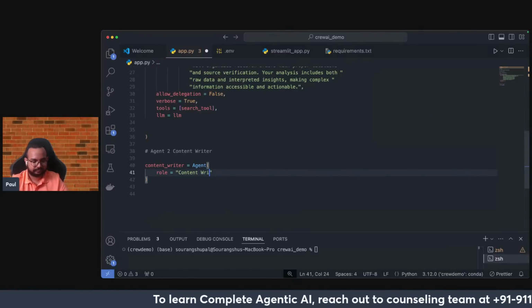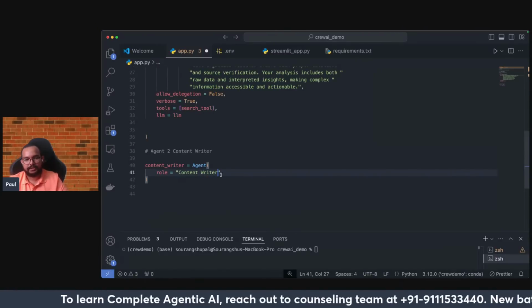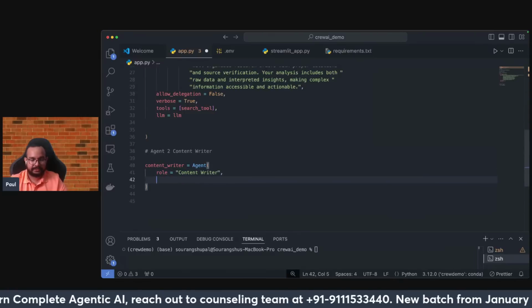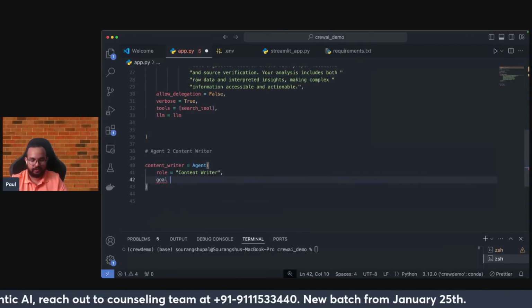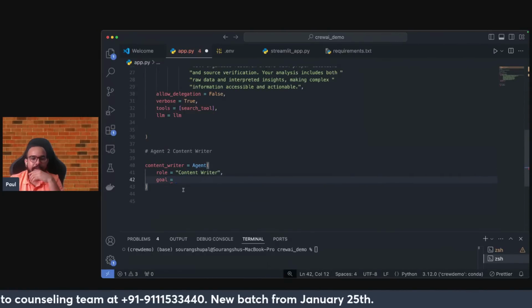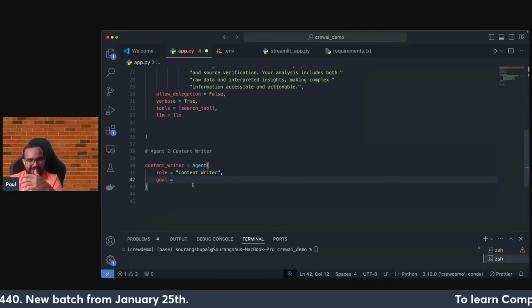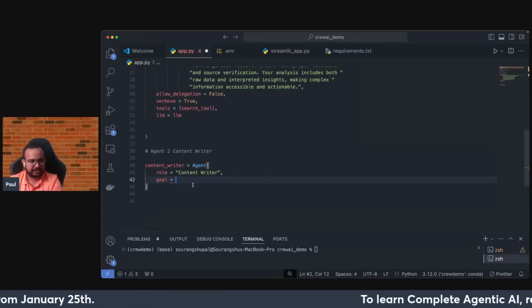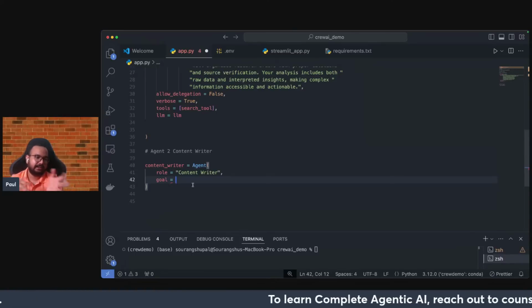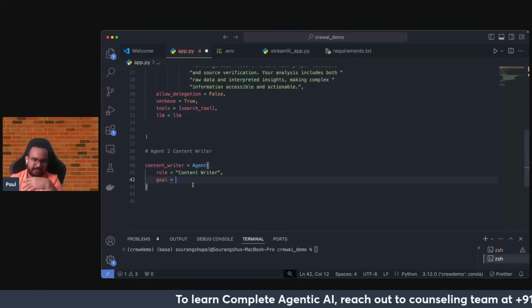Content writer. The next thing that comes is basically the goal. So for goal, what will be the goal of a content writer? I will say once it has received all the research, then it will try to transform that information into a better one. Something like that.